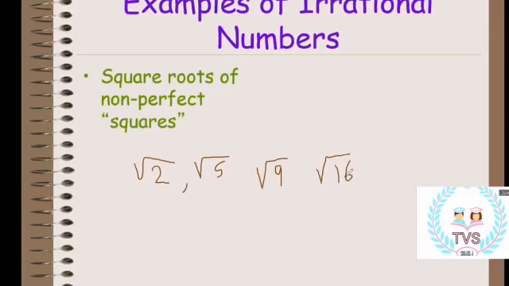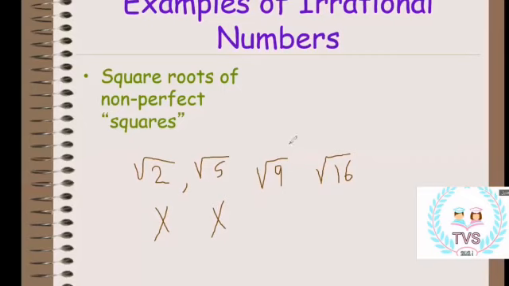A perfect square root means two same numbers multiplied with each other to give this number. Okay, is 5 a perfect square or not? So 2 is a non-perfect square. Square root of 5 is a non-perfect square. No two same numbers will multiply to equal 5.